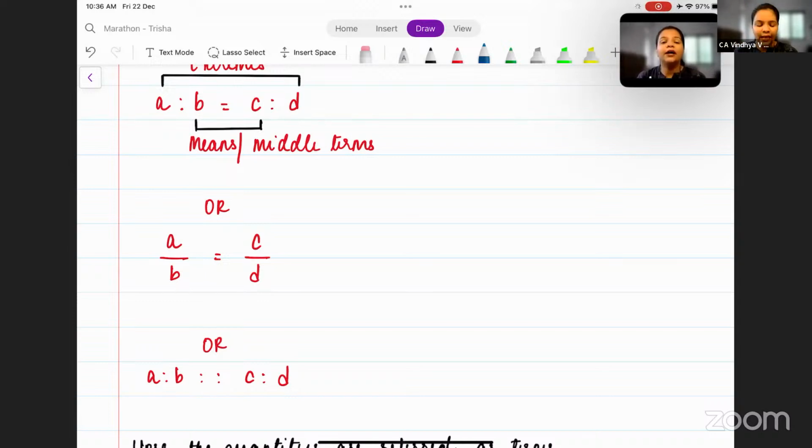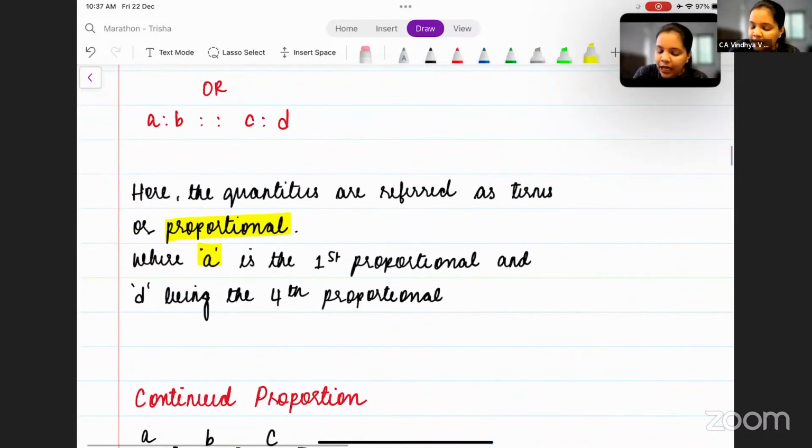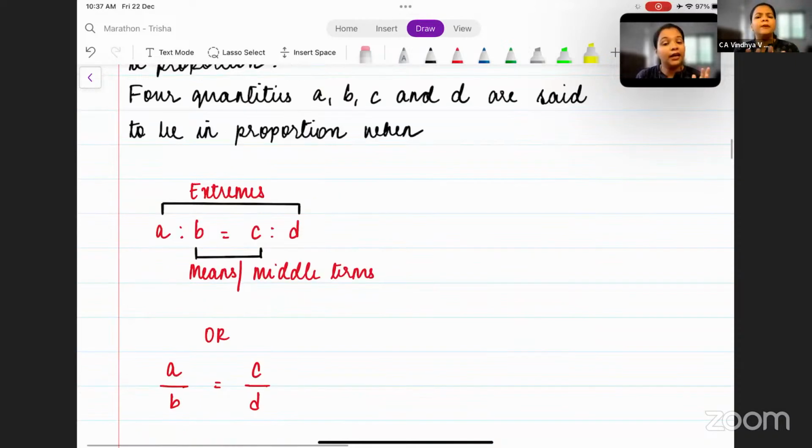Okay. Now here A, B, C and D are called the proportionals. What are they called? They are called the proportionals. A is the first proportional, B is the second proportional, C is the third proportional, D is the fourth proportional. Remember this, very important. So what are they called? They are called proportionals. Now, they have been given another name. Okay. Another name, but a specific term. What are they? Now, A and D.